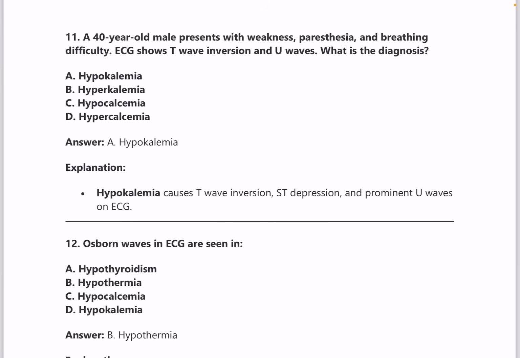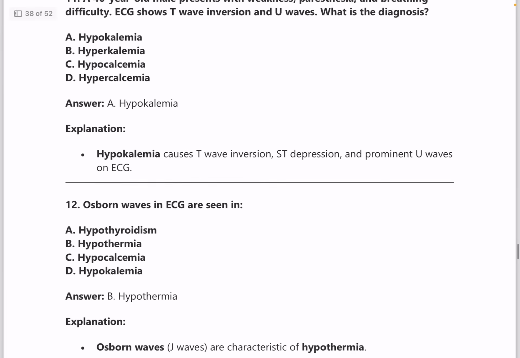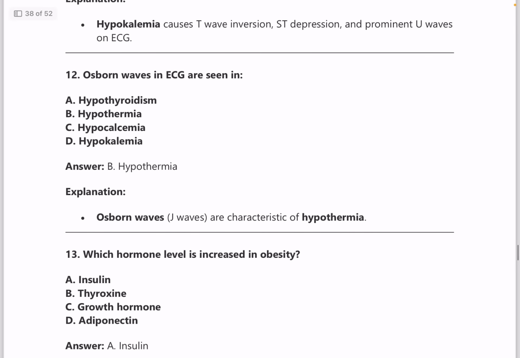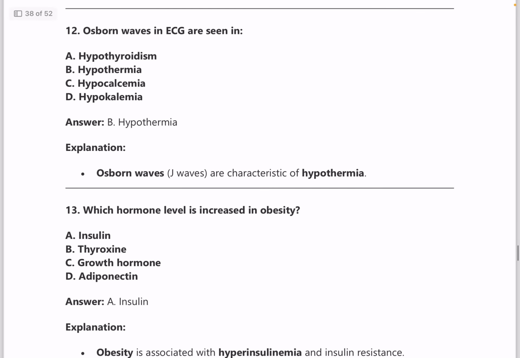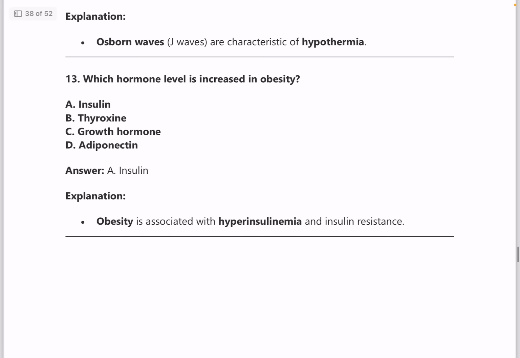ECG shows T-wave inversion and U-wave. U-waves are seen in hypokalemia. Osborne waves in ECG, again an important question, are seen in hypothermia. Next question, you also need to identify how an Osborne wave or J wave looks.